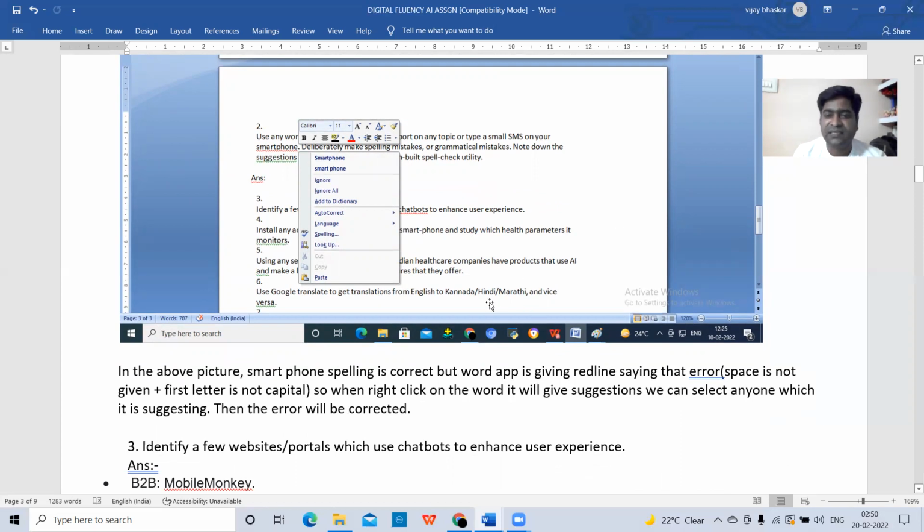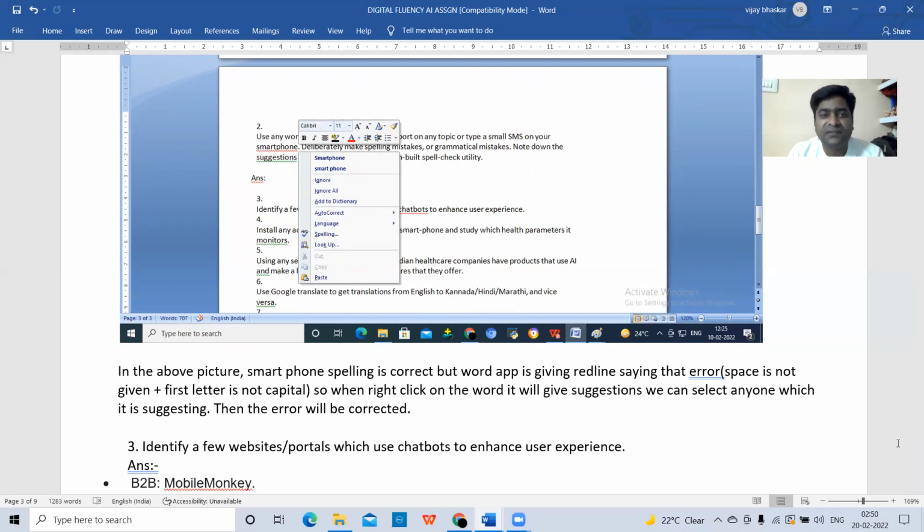Okay. This is the example for illustrating how the text editors will identify the mistakes done by the users by the inbuilt spell check utility. Even in mobile phones also, whenever we are typing some messages to our friends, we will make mistakes. Then they'll give a red underline.